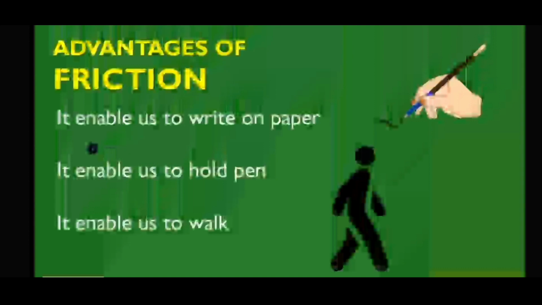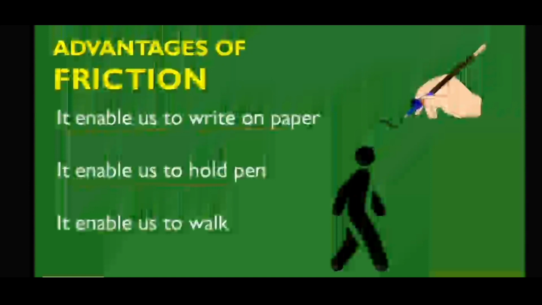Whenever we open the door, it will be difficult to open and close. So we put oil in it to reduce the friction, and we can open and close the door easily. That's why we pour oil in hinges.